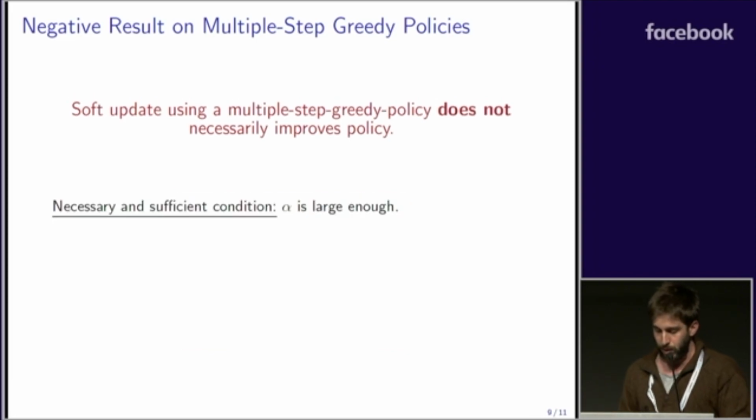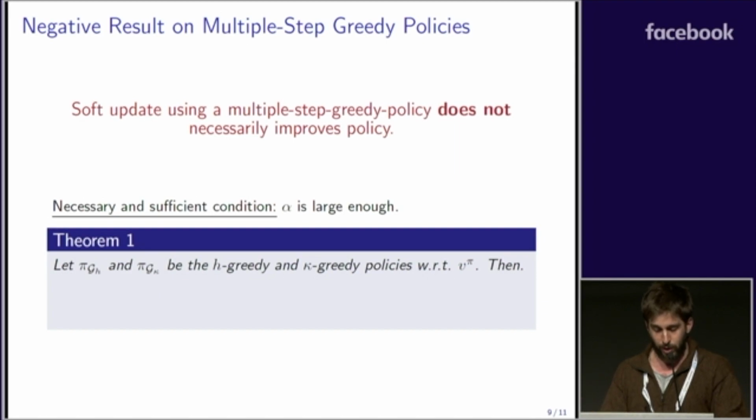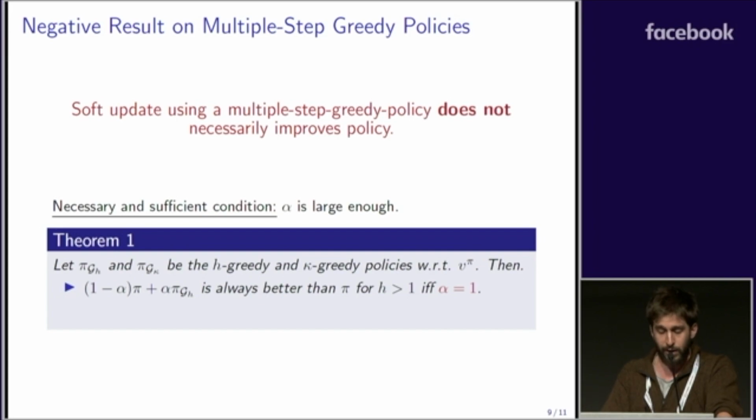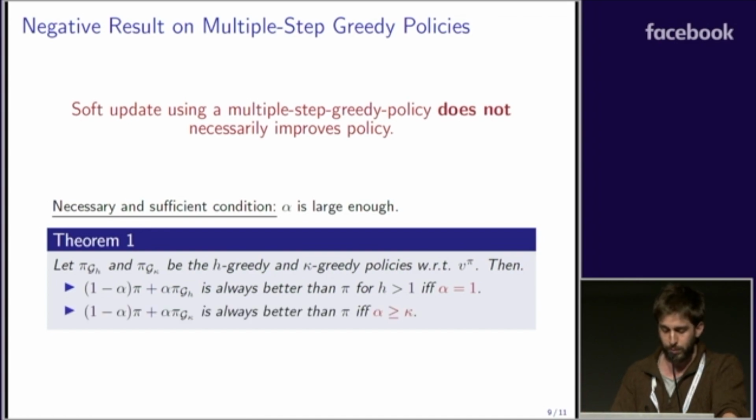A bit more formally again, consider the h- and kappa-greedy policies that we saw earlier. The mixture policy with the h-greedy policy, with h bigger than 1, is always better if and only if alpha equals 1. And for the kappa-greedy policy, it is better if and only if alpha is bigger than kappa.